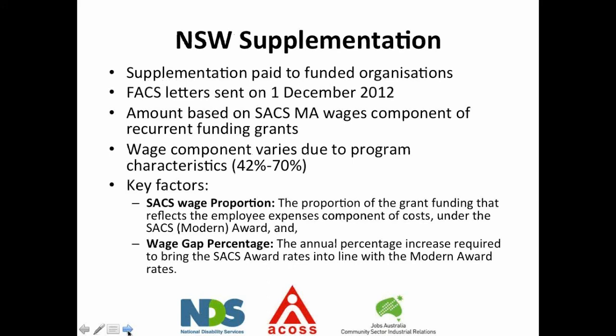Now, with the New South Wales supplementation is paid to funded organisations. So if you're unfunded, you're not going to get supplementation. Fax letters were sent out on 1 December 2012, so most people should have seen those. Again, amounts were based on a SACS on the award wages component of recurrent funding grants, and the wages component varied due to program characteristics, so somewhere between 42% and 70% in most cases. So again, the key factors are the same, the SACS wages proportion and the wage gap percentage. So if either of those things are different for your organisation, you need to be reporting that back to your funding bodies and letting them know what's happening.